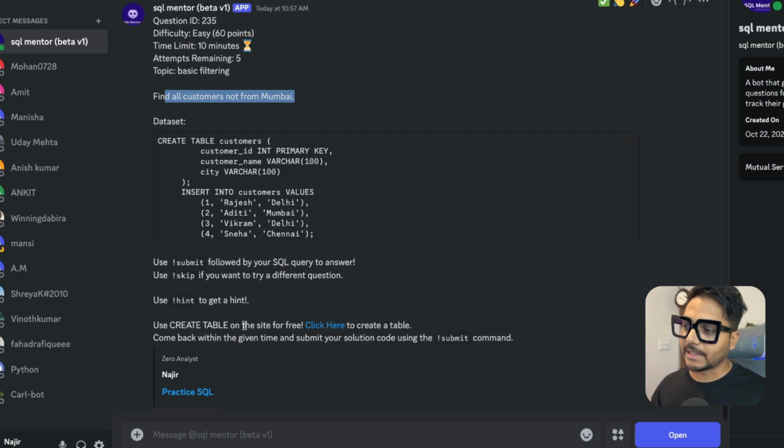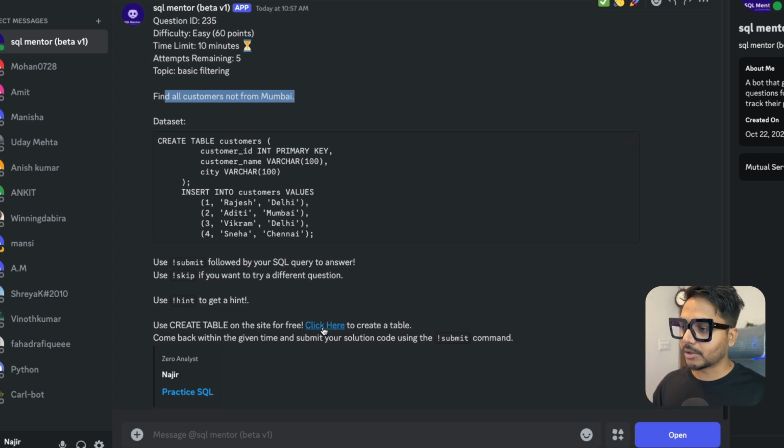Then it says create a table on this site for free. You can use your IDE like MySQL Workbench, or if you're using it, you can use pgAdmin 4, or you can click this link. It is going to take you to my website where you can create a table using these data sets and solve the questions. Then come back here within the given time and submit your answers.